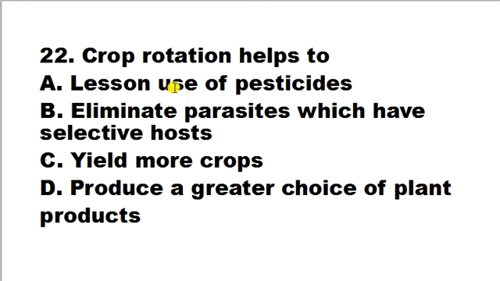Crop rotation helps to lessen use of pesticides, eliminate parasites which have selective host, yield more crops and produce a greater choice of plant products. So here correct answer is B. Crop rotation helps to eliminate parasites which have selective host. Crop rotation actually, what is it? Crop rotation is a practice of growing a series of different types of crop in the same area, so that they can eliminate parasites which have the selective host.